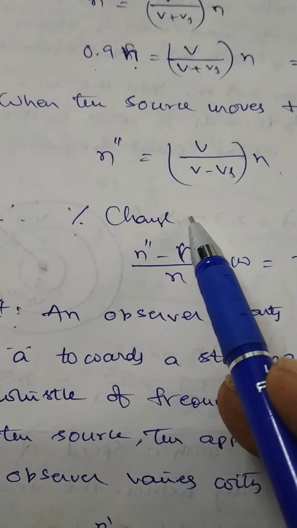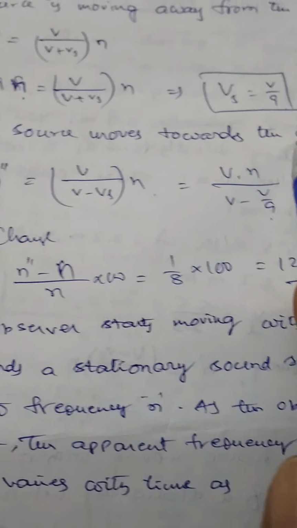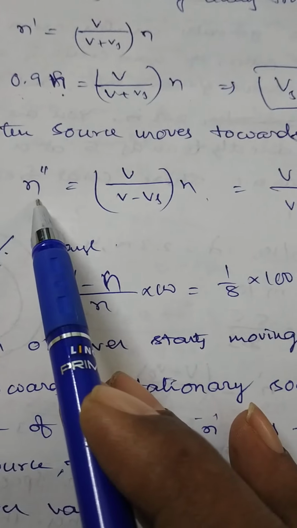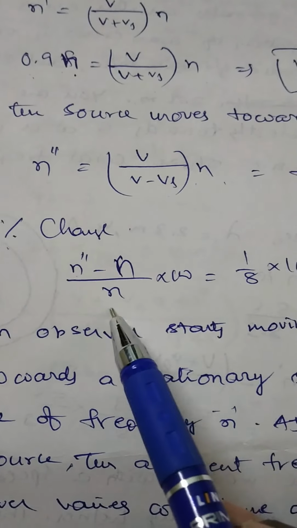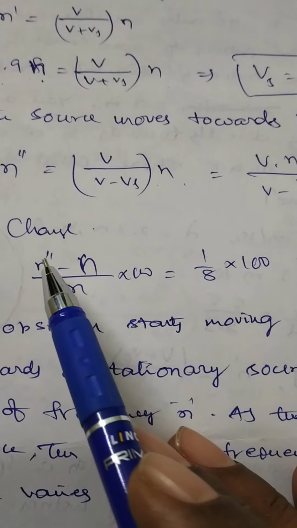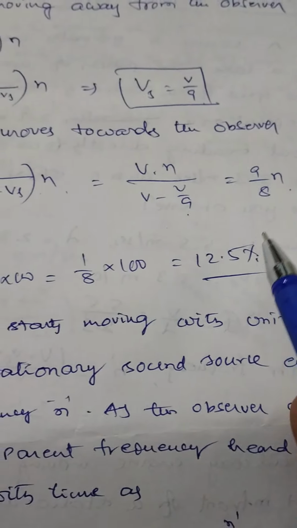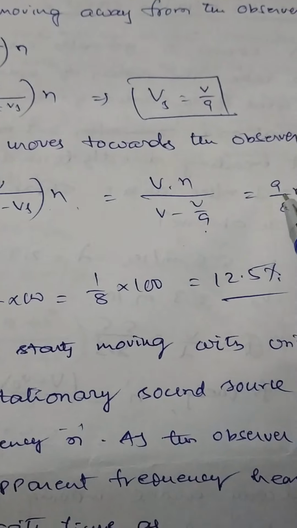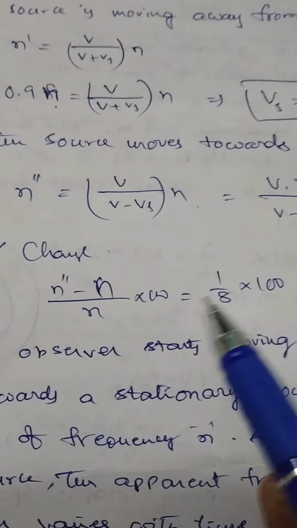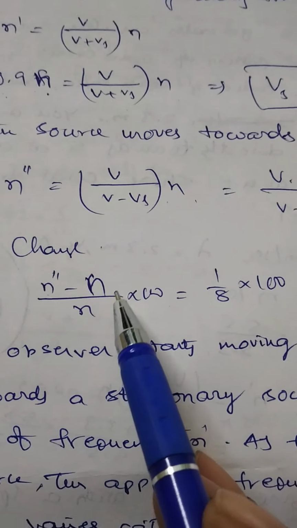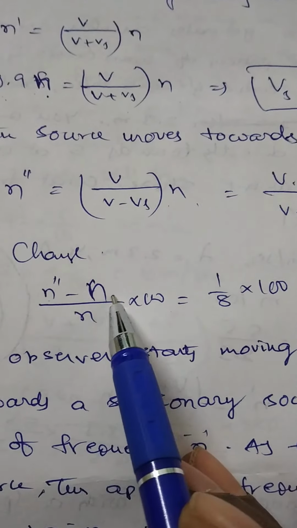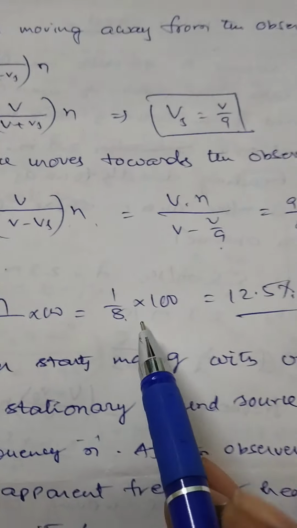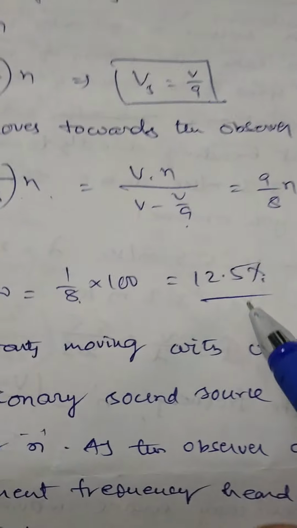Therefore, the percentage change. As the source is moving towards the observer, the apparent frequency is greater than the real frequency. Percentage increase is N double dash minus N by N into 100. N double dash by N is equal to 9 by 8. So N double dash by N minus 1 means 9 by 8 minus 1, which is 1 by 8. 1 by 8 into 100 is equal to 12.5%.